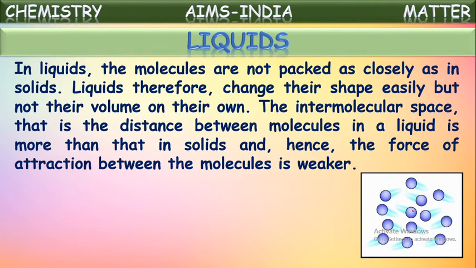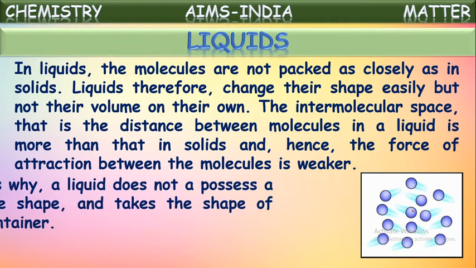The intermolecular space, that is the distance between the molecules in a liquid, is more than that in solids, and hence the force of attraction between the molecules is weaker when compared to solids. As the molecules are loosely packed, the distance between them is somewhat greater, whereas the attraction between them is weaker.